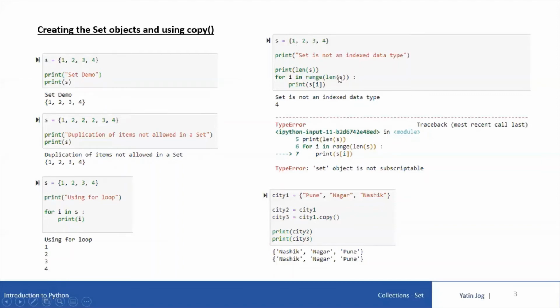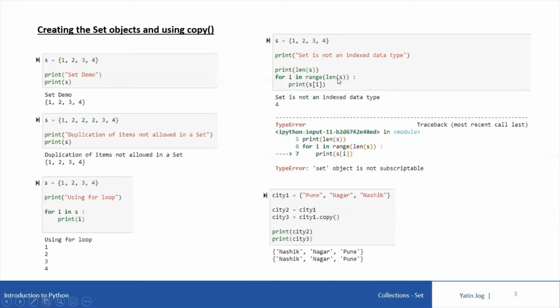Now look at this code. The important concept about set is that it is not an indexed data type. So I'm declaring a set variable with 4 elements 1, 2, 3, 4. We'll check why it is not indexed. So print length of s. The len function, we can use with any kind of data type in Python. So length of s will print the number of elements we have. We have 4 elements, so it will print 4 on the screen. So this is the output.